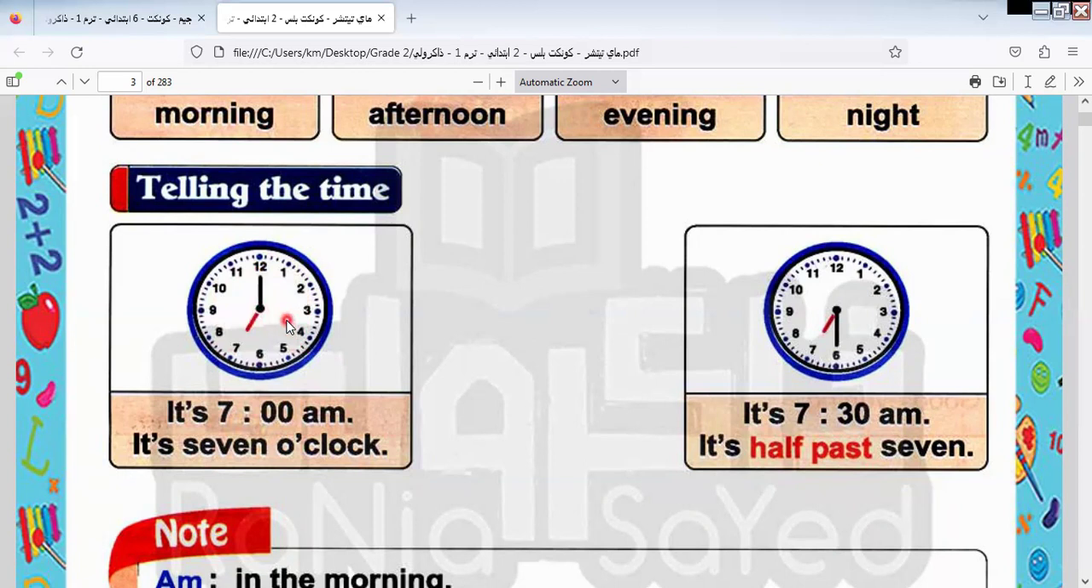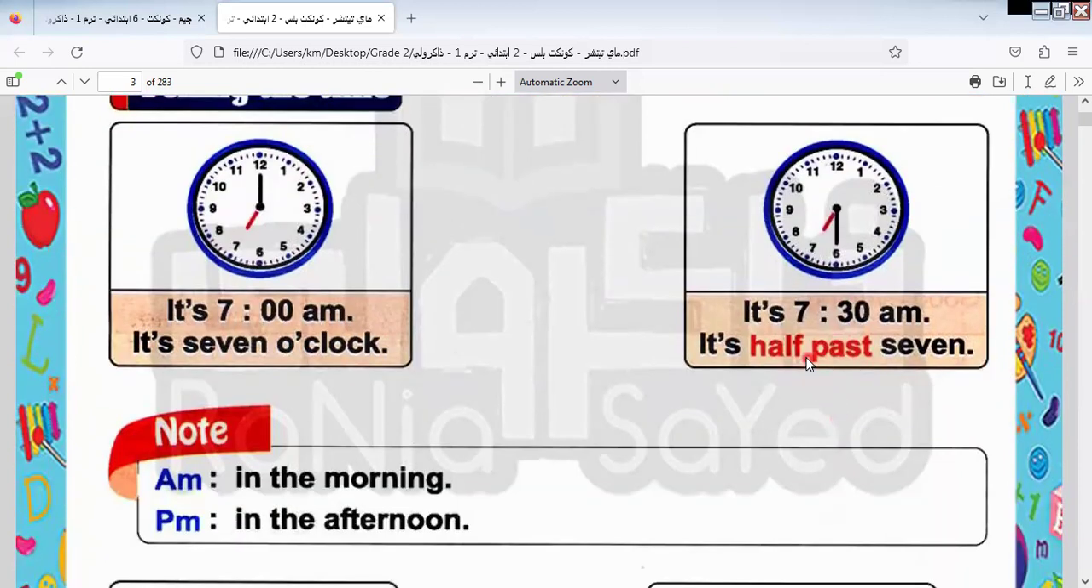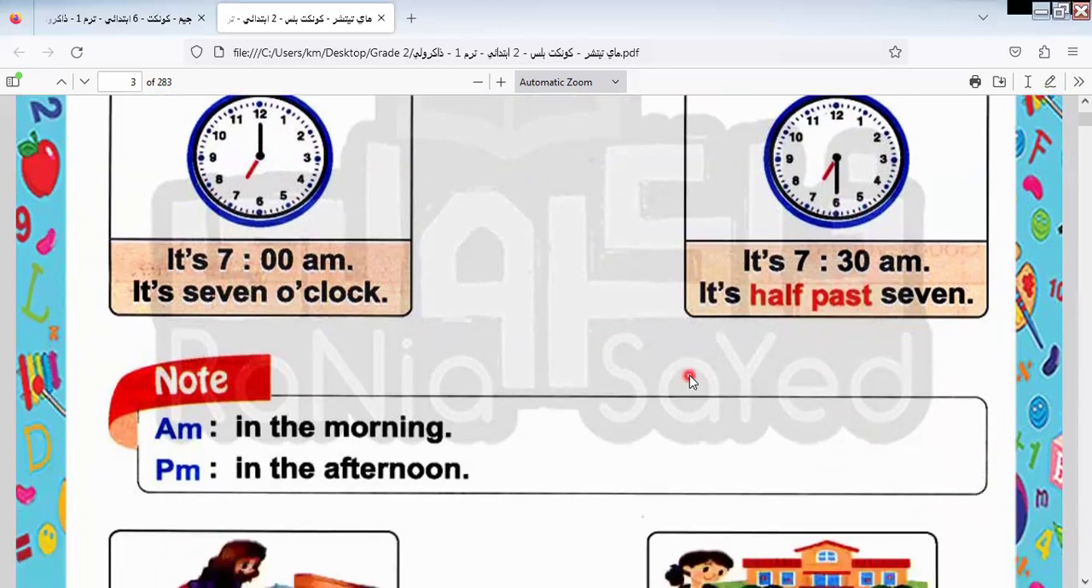Okay. Here we say 7 o'clock. So it's 7 sharp without saying anything. Here we have 7:30. Why? Let's read it together. 5, 10, 15, 20, 25, 30. Here is 7:30. We say half past 7. You can say 7:30 or half past 7. Both are correct. Let's go to another one here.